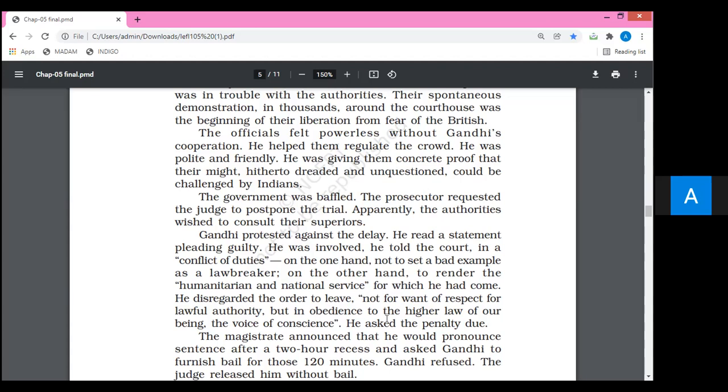So he had not disobeyed any authority. On the contrary, he had listened to the voice of his conscience. It was more important, and he acted accordingly. And openly, bluntly, he had asked that the penalty due be declared. Penalty means fine. He was ever ready to pay the fine for that. So I think you are very clear about this particular point.